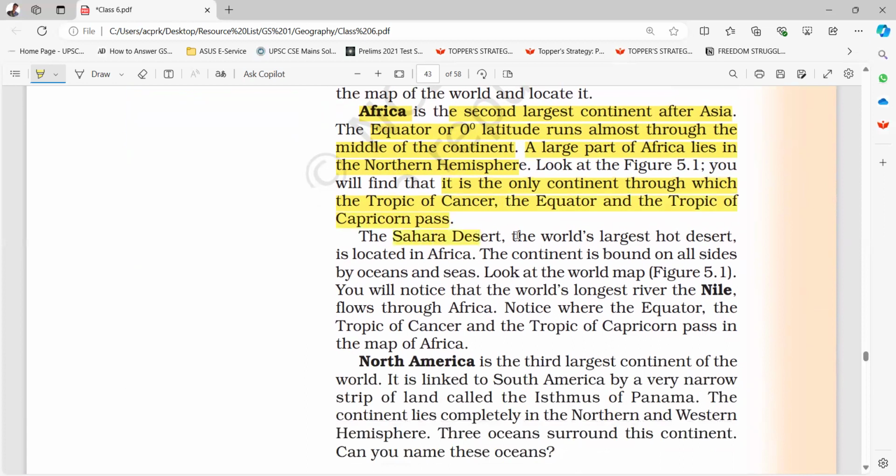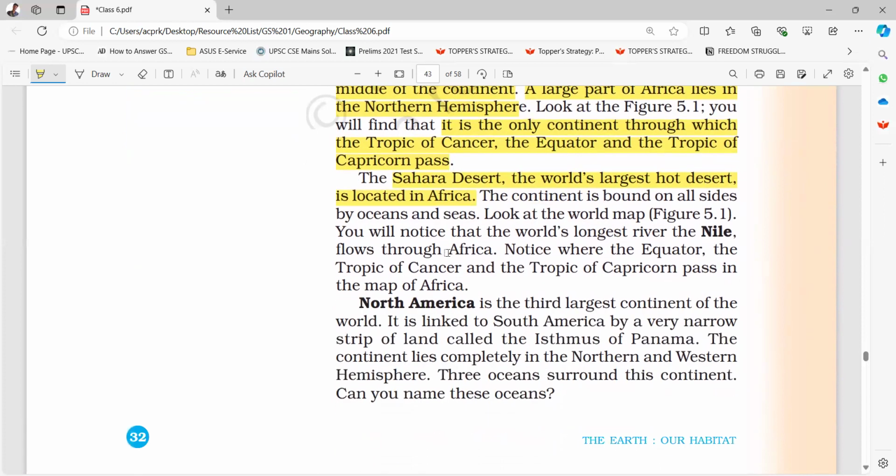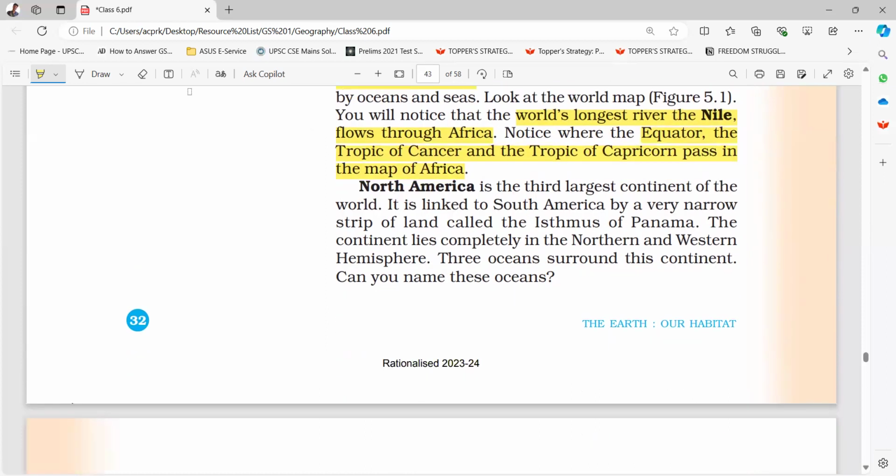The Sahara Desert, the world's largest hot desert, is located in Africa. The continent is bound on all sides by oceans and seas. You will notice that the world's longest river, the Nile, flows through Africa. Notice where the equator, the Tropic of Cancer and the Tropic of Capricorn pass in the map of Africa. Okay.